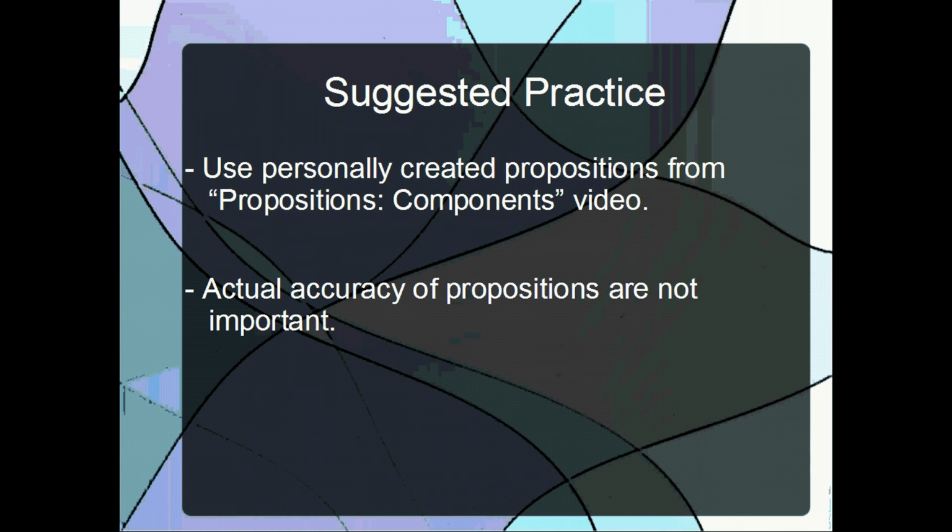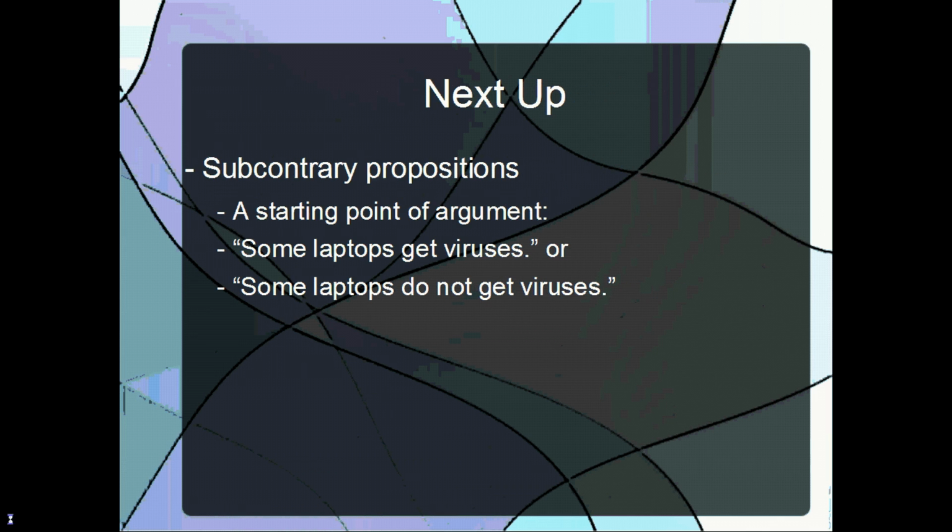And also, I have not emphasized this in the past, but I'm going to tell you now. Don't worry about the actual accuracy of your propositions. Do not worry if they're actually true or false. If you do worry about that, you're going to make it harder to make exercises, and it'll take you longer to make them. All we want right now is practice, and you don't need to worry about your propositions being true or false to get that practice.